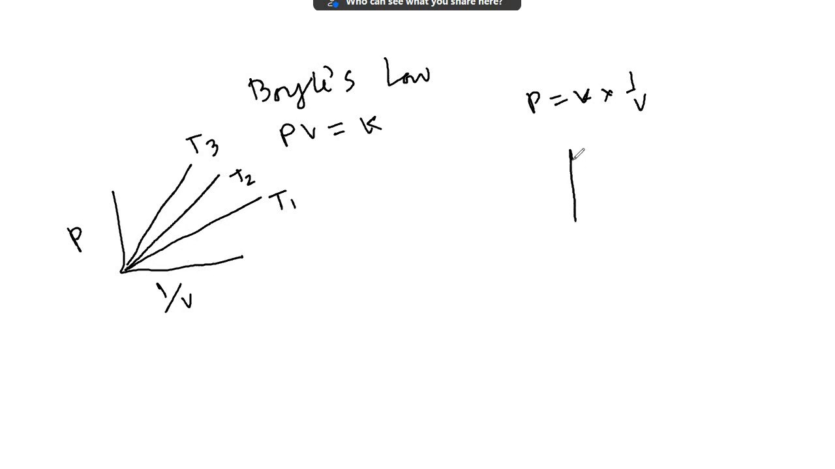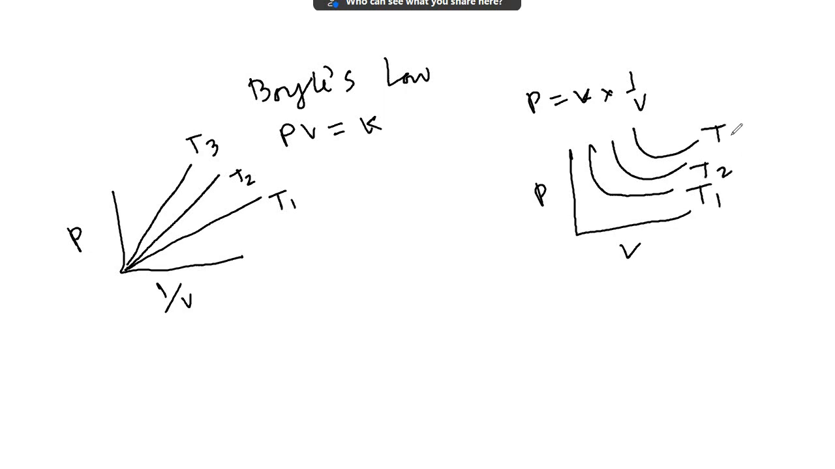Another application of Boyle's law is P versus V. This first one has come in the question, the others have not. If it comes, it will be a rectangular hyperbola like that, at a temperature T1, at a temperature T2, at a temperature T3. The other two which are not given are not applications of Boyle's law. So these two are applications of Boyle's law.